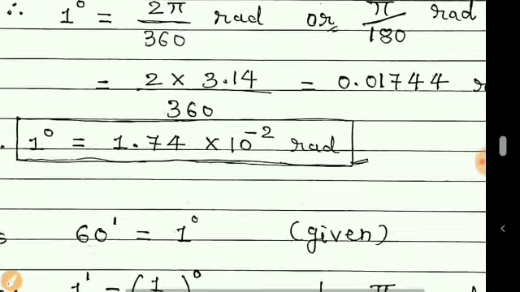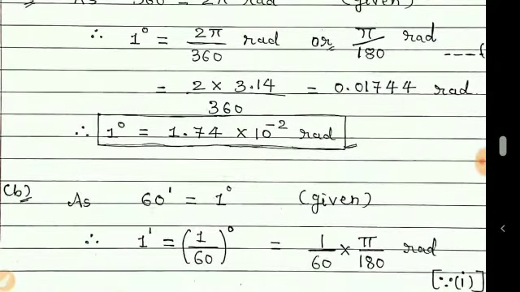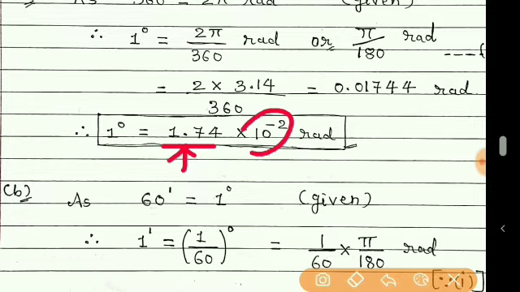We have written the answer in this form, 1.74. The rest of the digits are not important. After the decimal we take 2 digits only, and as we have shifted the decimal point towards the right hand side, we have taken 10 raised to minus 2.